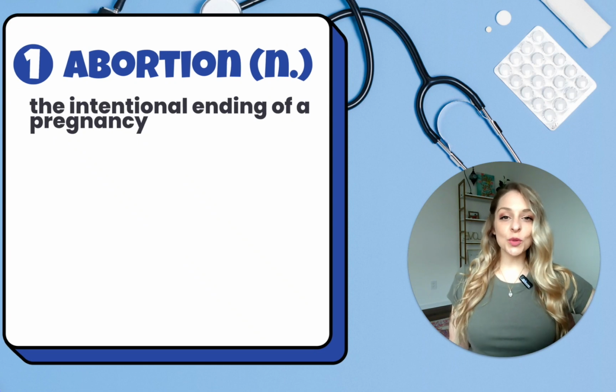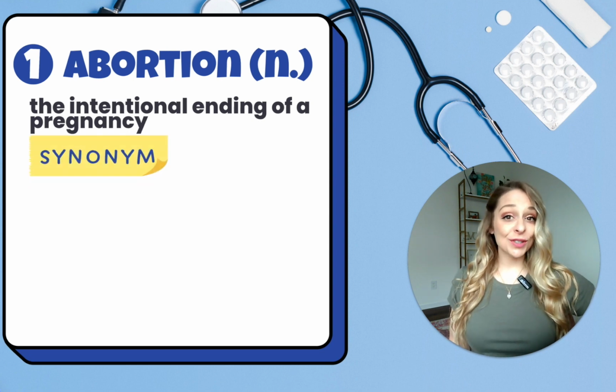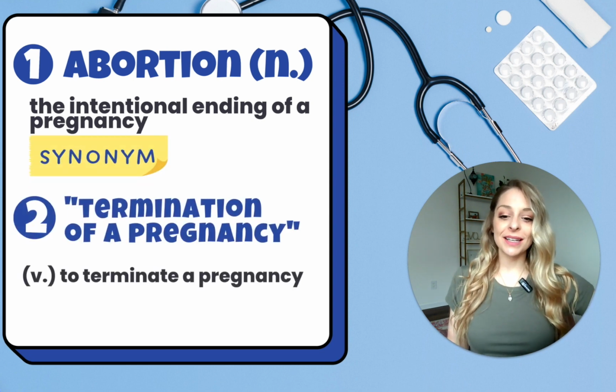So our first word is abortion. This is a noun and it means the intentional ending of a pregnancy, usually through a medical procedure or taking some medication. Now, a useful synonym for this word is the termination of a pregnancy. You will often hear this collocation, and it just means to terminate or end a pregnancy. So these two words are used interchangeably to talk about ending a pregnancy.